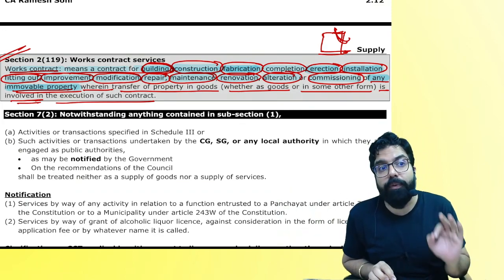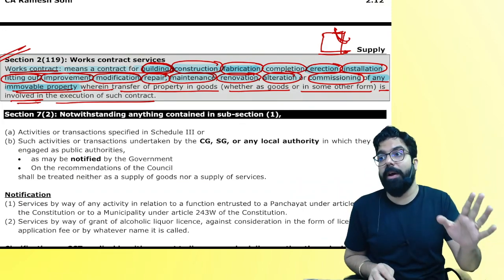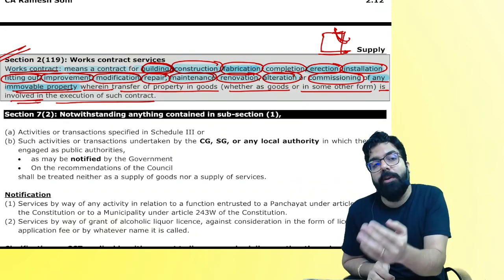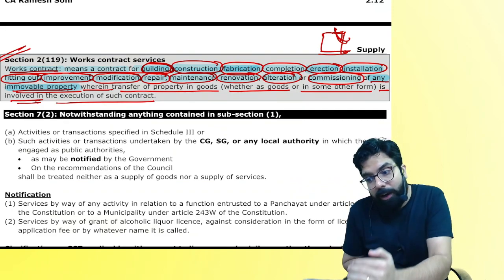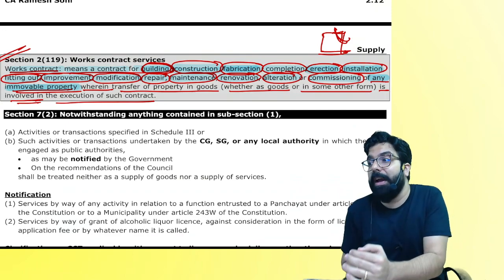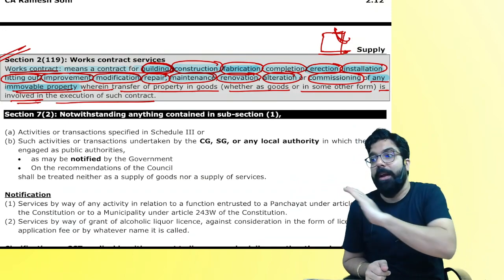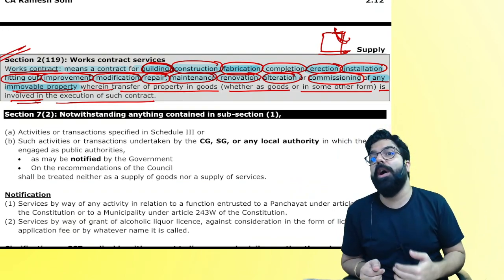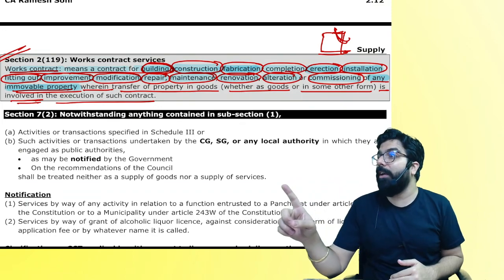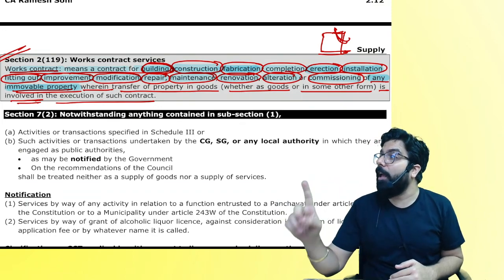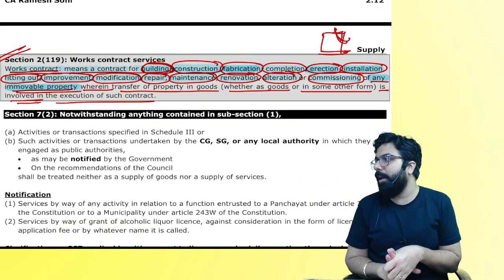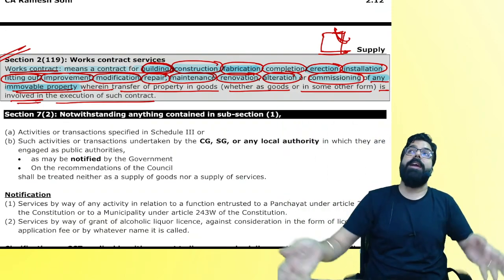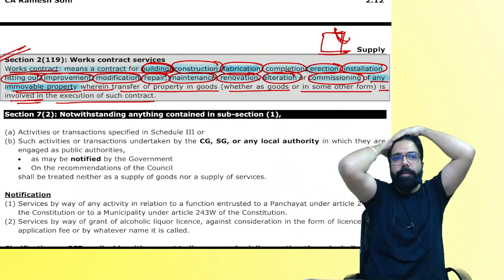Always remember, if you are going ahead and doing anything for anyone, wherein you are giving him material also, you are giving him labor also, and you are making a building for him, renovating the building for him, renovating or constructing any immovable property, you are giving him what, everyone? Works contract service. Works contract service is always in relation to immovable property. Are we clear? So if you get labor and you get material and you made this building for me, you have given me what?